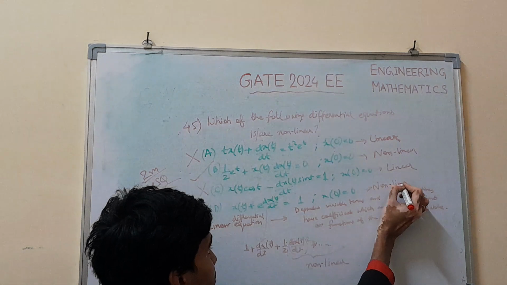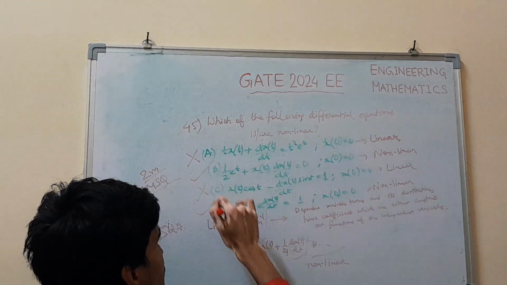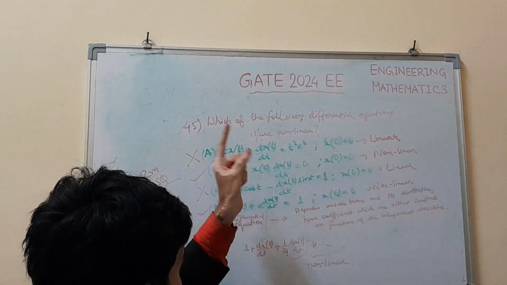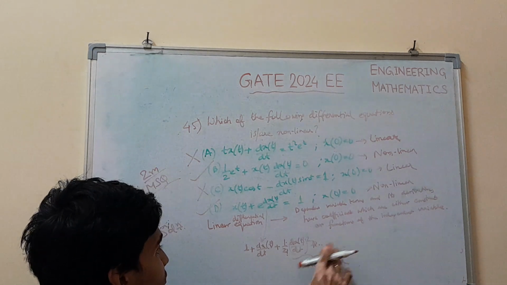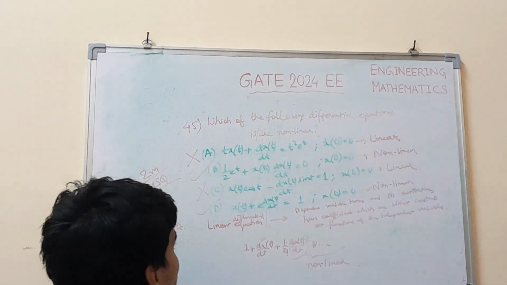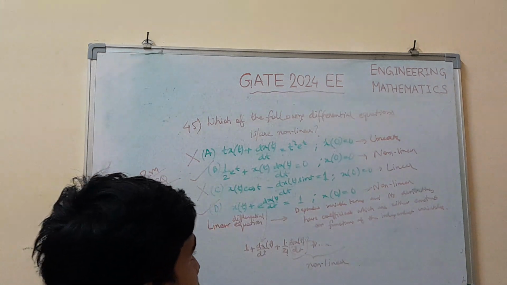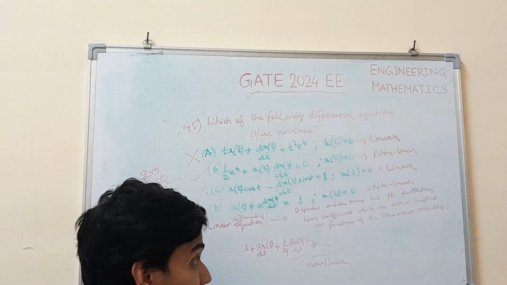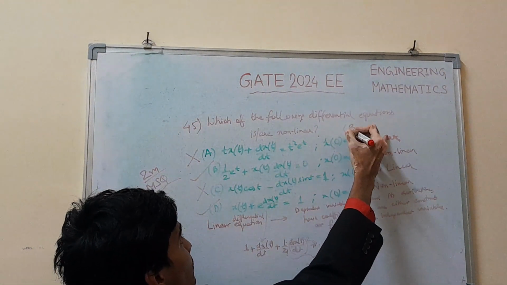Okay, we can write it like that. Here it is asked which is non-linear, so this is non-linear. The options which are satisfying the non-linearity property according to its definition, as I have explained, are options B and D. So the differential equations given in options B and D are non-linear among the four. The correct set of answers for this MSQ question are B and D.